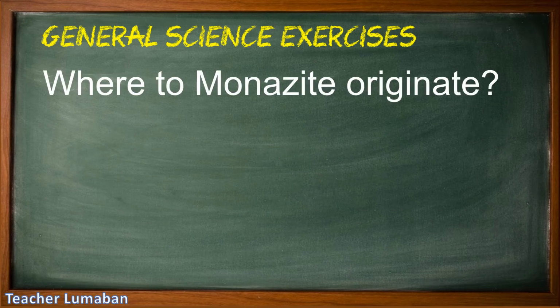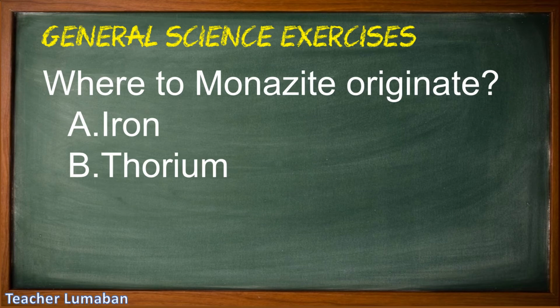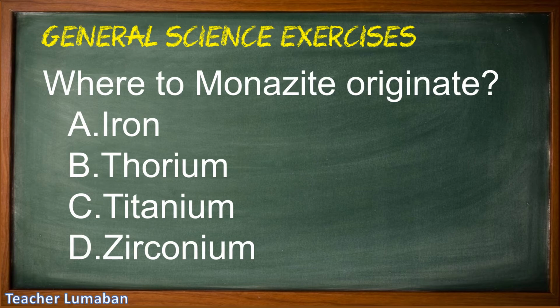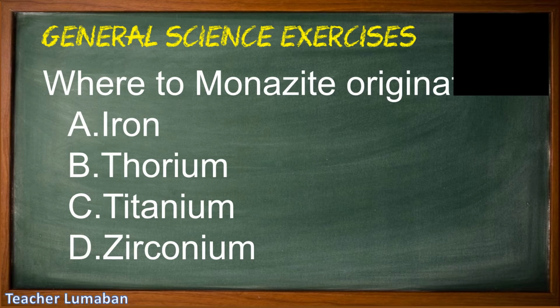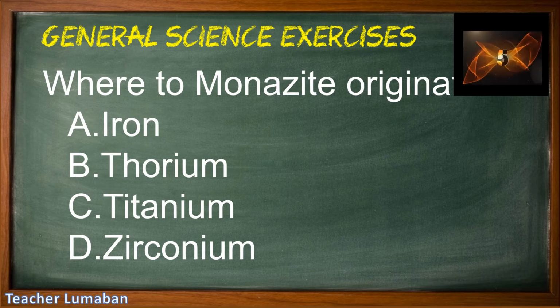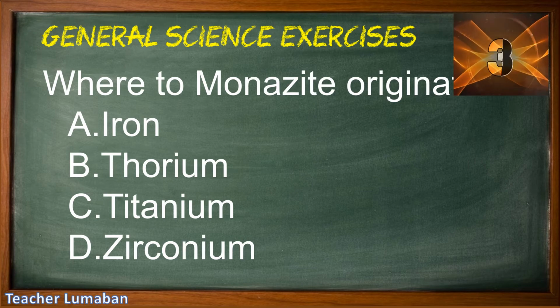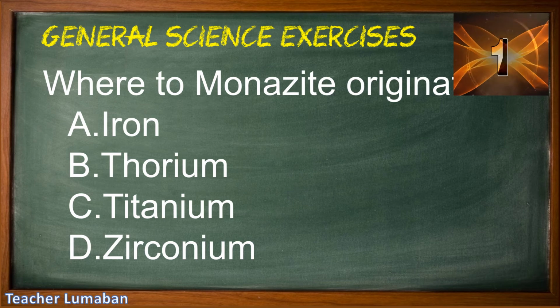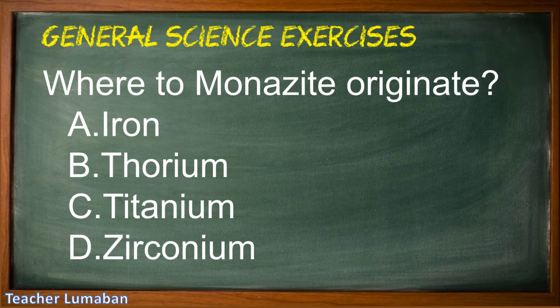Where do monazite originate? Letter A, iron. Letter B, thorium. Letter C, titanium. Letter D, zirconium. Choose the suitable answer to the following choices in 5 seconds. 5, 4, 3, 2, 1. The correct answer is letter B, thorium.